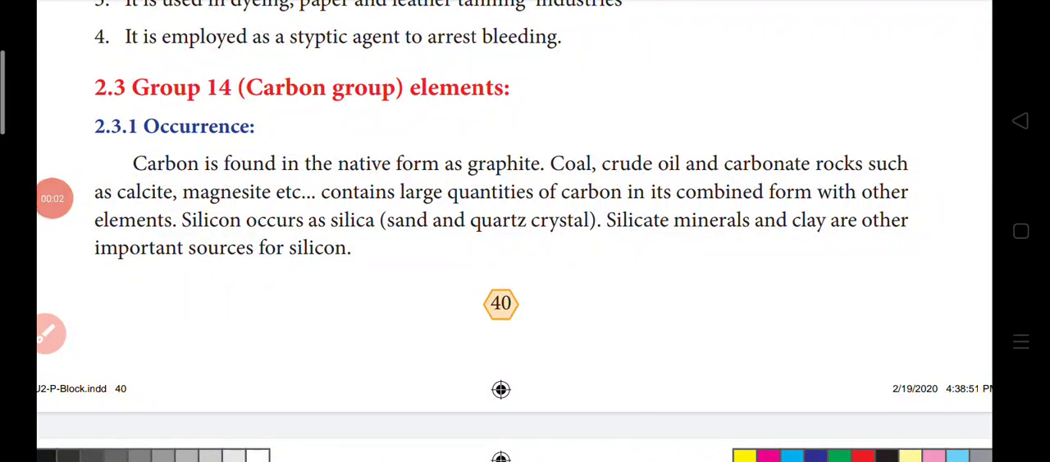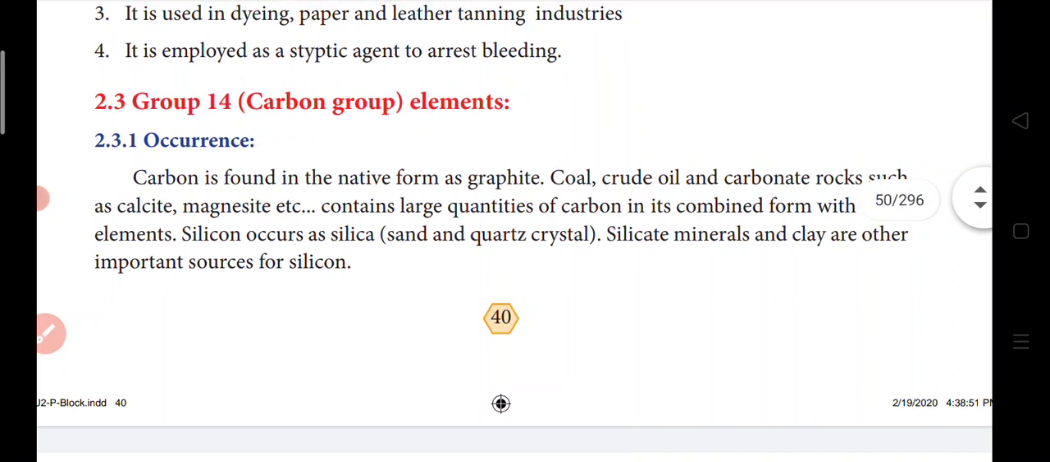Next we are moving on to the next group. Group 13 was the boron family, so we completed the boron family. Moving on to the next group. As I told already, the first, second and third lessons are completely of p block elements. A few groups of the p block will be discussed in this lesson, and the remaining part will be discussed in the next lesson. So we have completed the 13th group. Now we are moving on to the 14th group, which is the carbon group element.